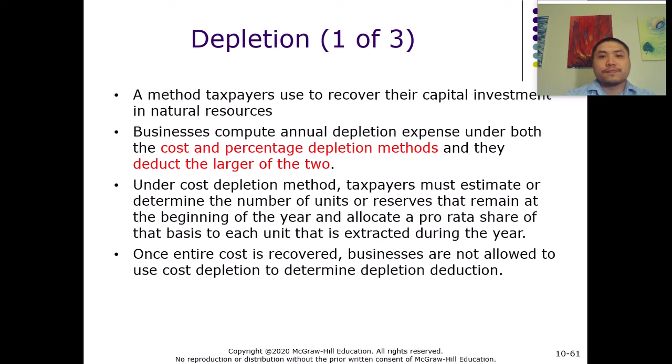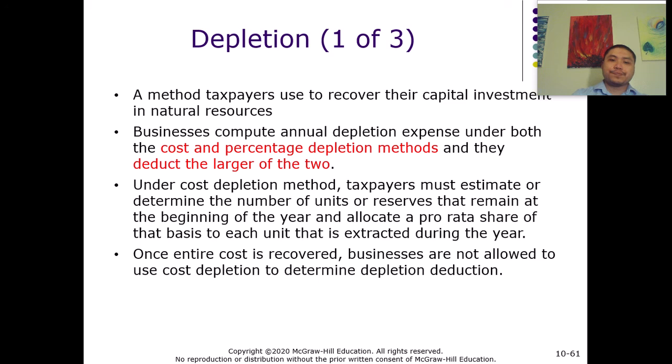So far in the chapter, we talked about depreciation, which we use to recover the cost of either personal property or real property. And then we talked about amortization, which we use to recover the cost of intangible assets. Now this is the last method, depletion, and we use this to recover the cost of natural resources.